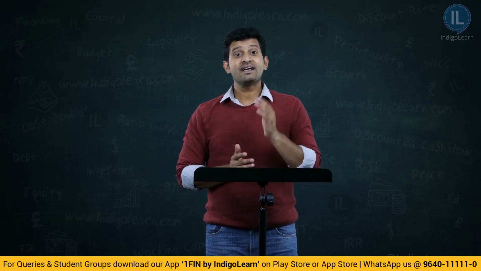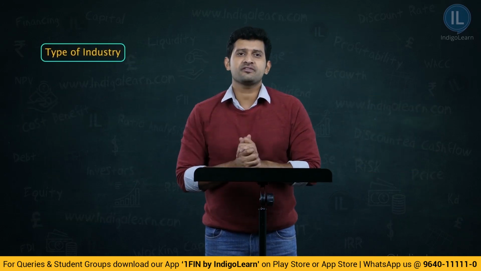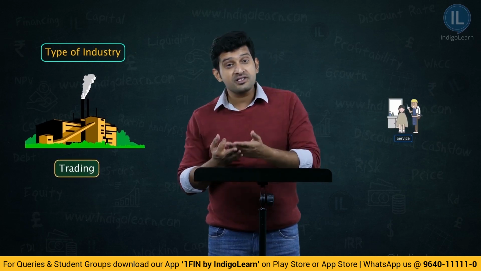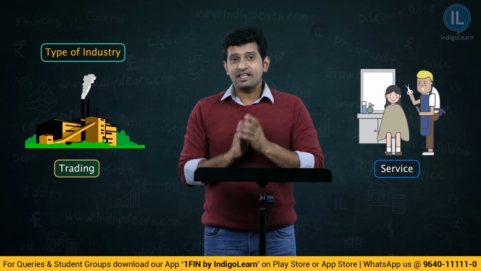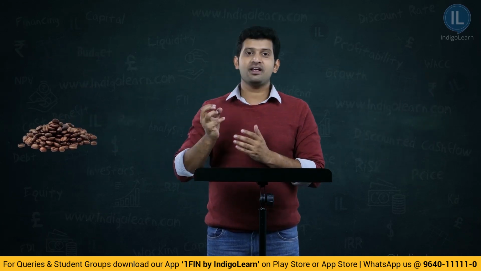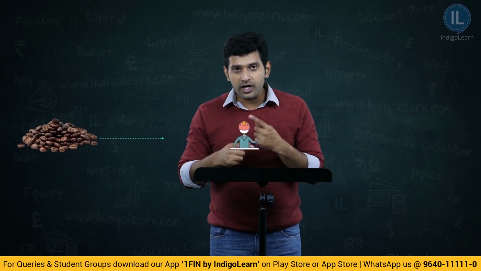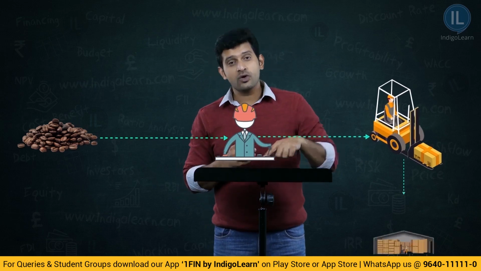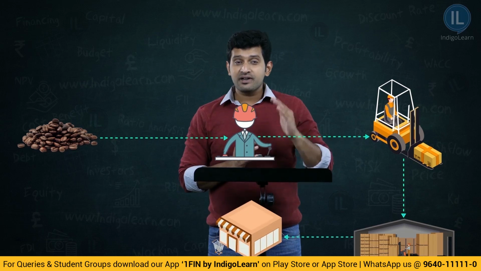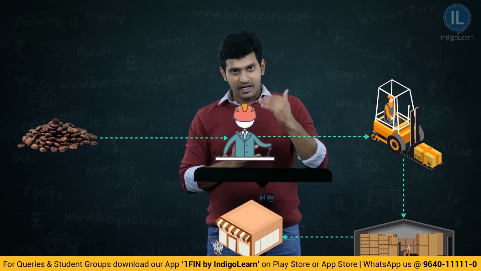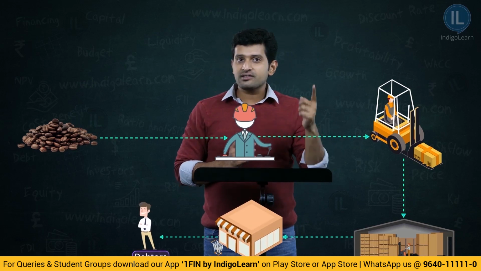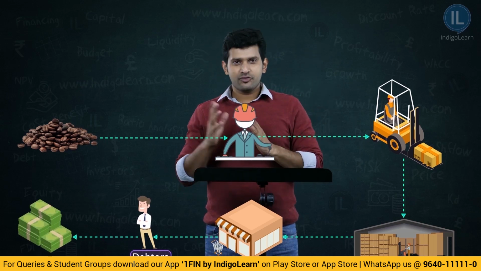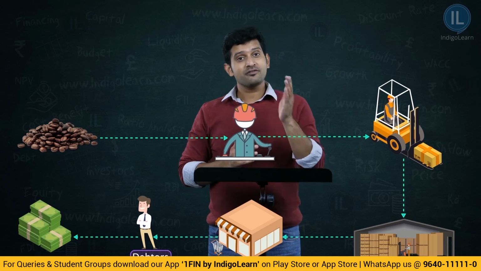Moving ahead, the next we said is type of industry. What type of industry we are talking about, whether it is a manufacturing concern or whether it is a trading concern or if it is a service industry or service provider. That is, in the case of manufacturing concern, we said you have to get the raw material, it has to be sent to the store, it has to be worked on for the process which is called work in progress, then it has to become a finished good, then it will stay in the warehouse, after some time it will be sent for sale. Even when it is sent for sale, it will not realize immediately because it can be sold for a credit. Therefore, debtors are generated. Only when these debtors are realized into cash, then we will get the cash. Therefore, there is a long process in case of manufacturing concerns.